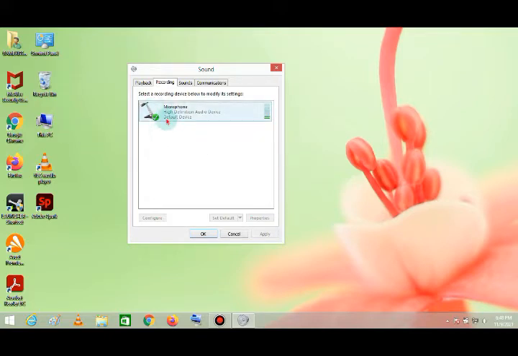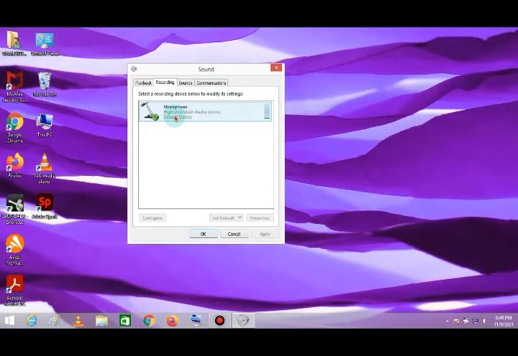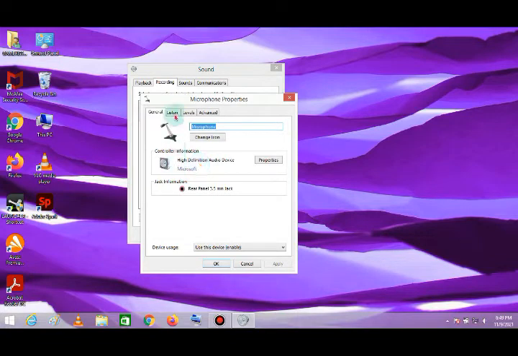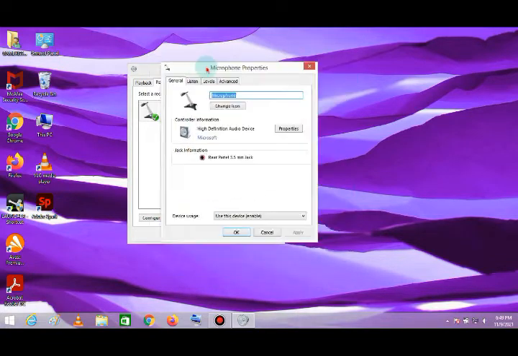Then right click on your microphone, which you have connected by aux or USB, and go on properties. This properties tab will open.